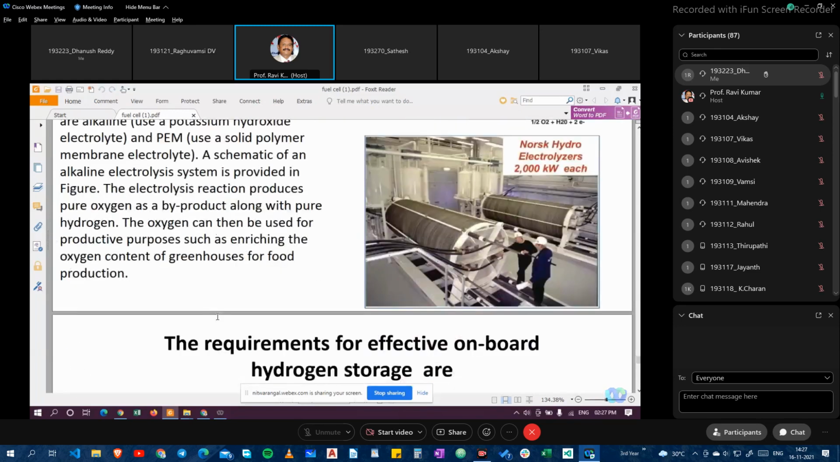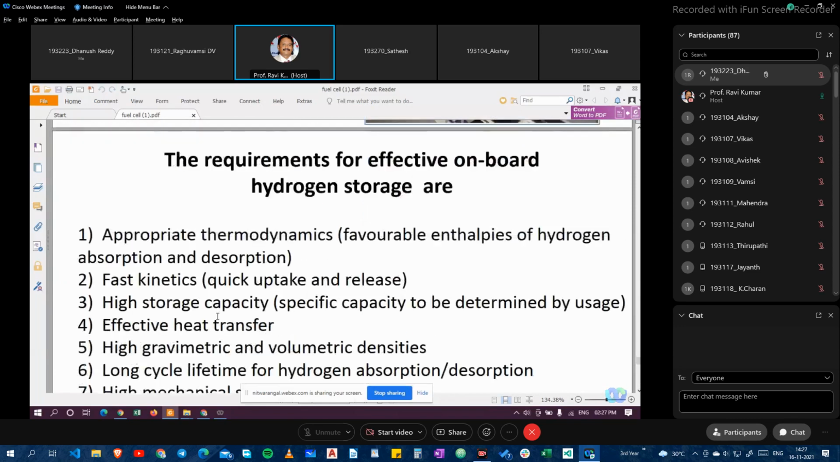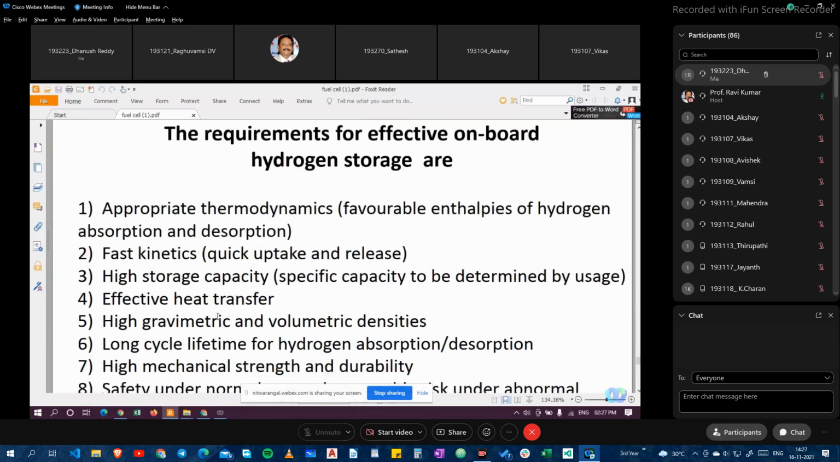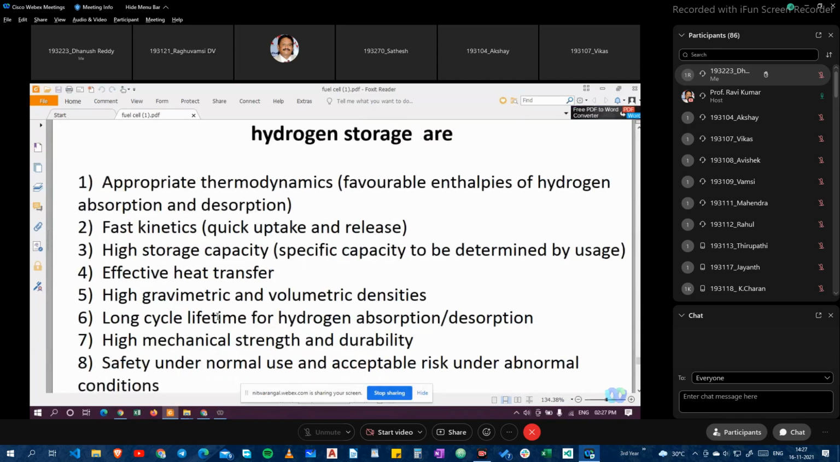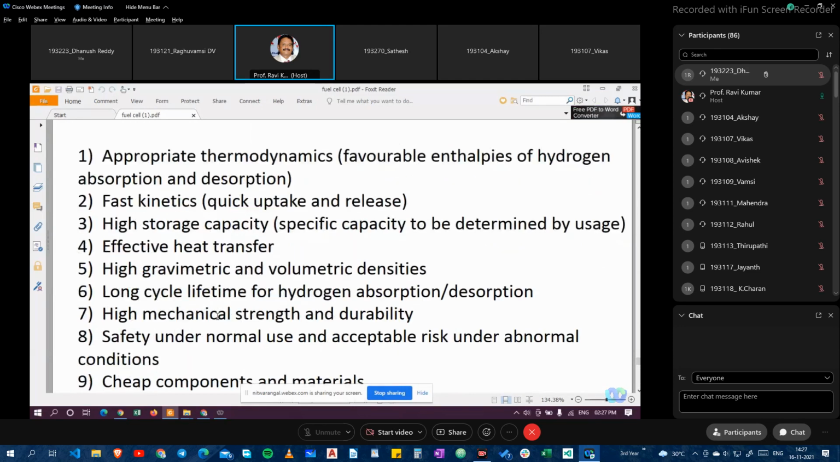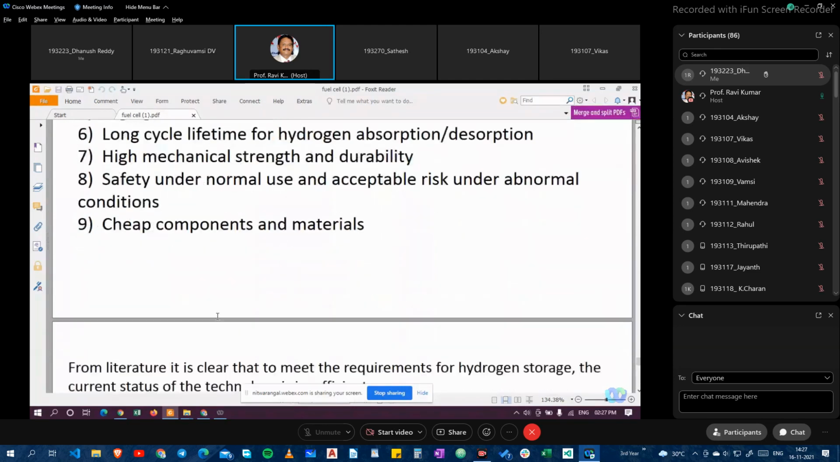The requirements for on-board hydrogen storage, or the hydrogen storage system: appropriate thermodynamics, favorable enthalpies of hydrogen absorption and desorption, and fast kinetics, with quick uptake and release; high storage capacity, with specific capacity to be determined; effective heat transfer; high gravimetric and volumetric densities; a long cycle lifetime for hydrogen absorption and desorption; high mechanical strength and durability; safety under normal use and acceptable risk under abnormal conditions; and cheap components and materials.